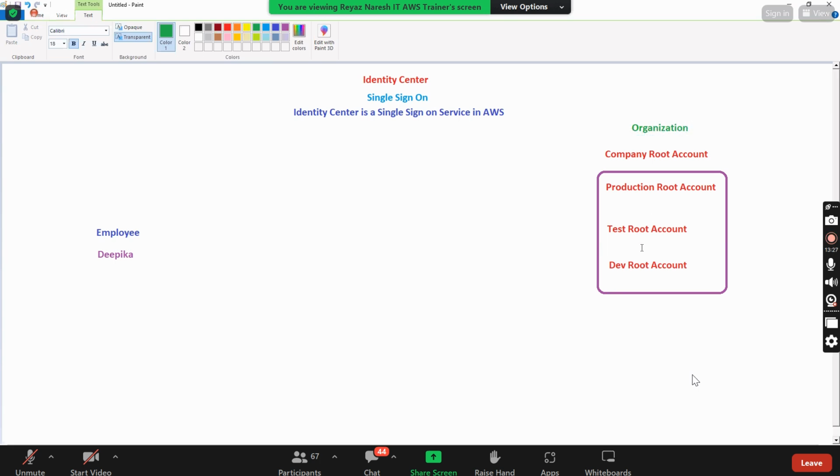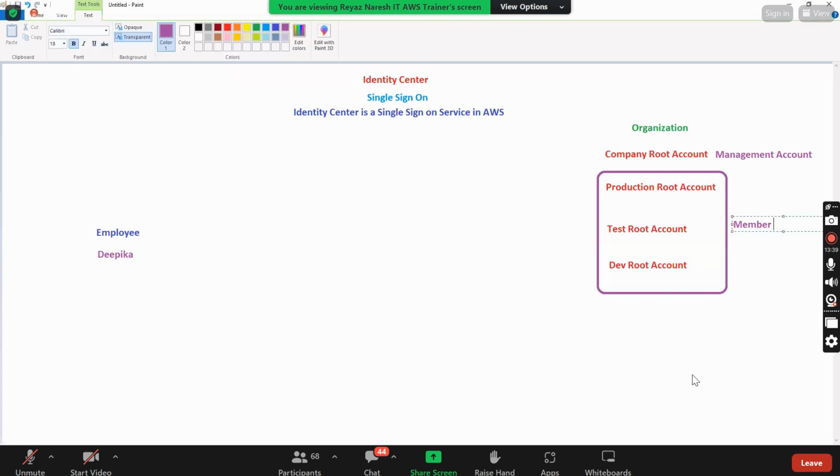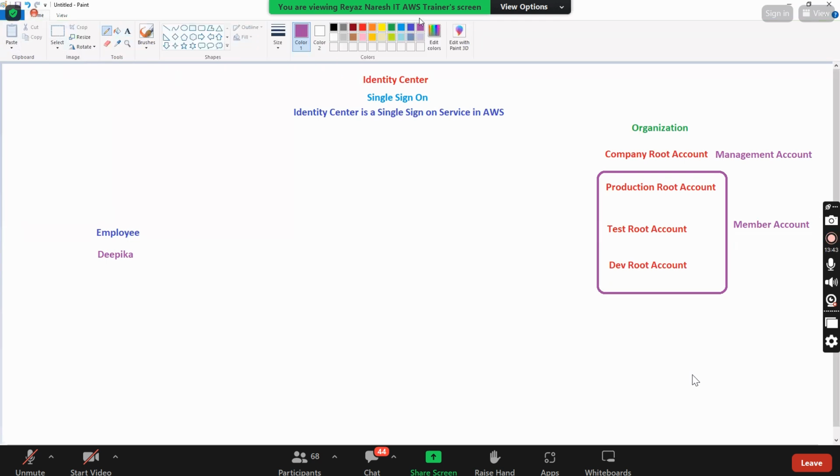This is my main account. We call it the management account. And all these are called member accounts. Can all these accounts be a part of this organization? Yes. All these will be part of this organization.